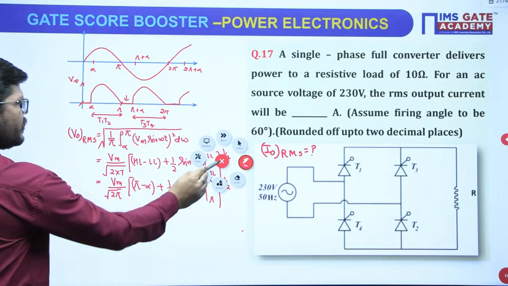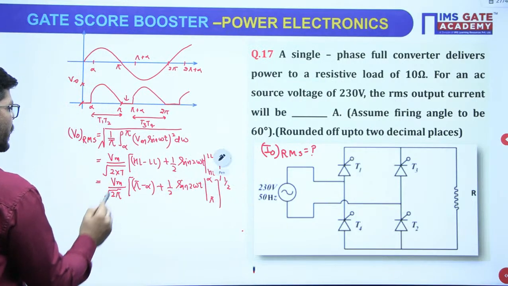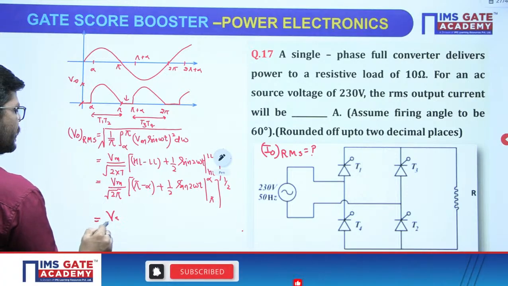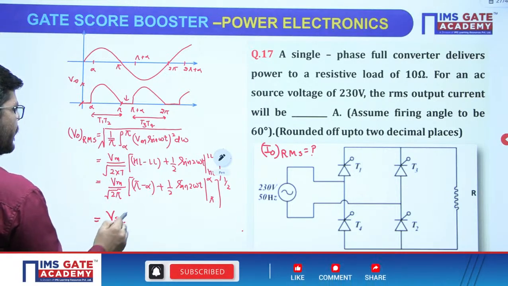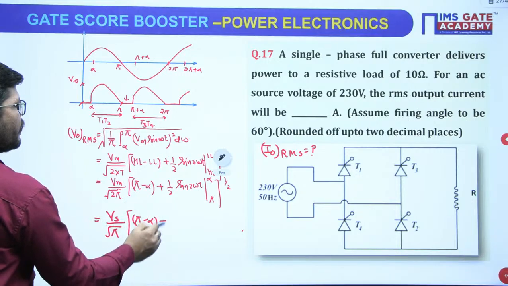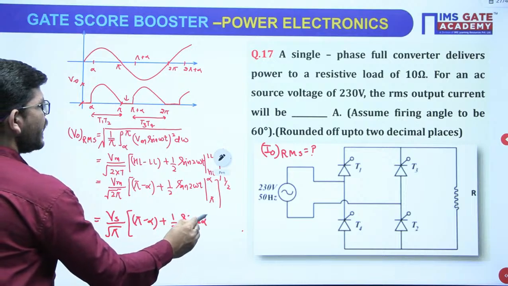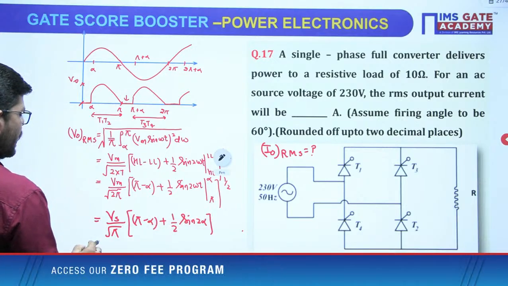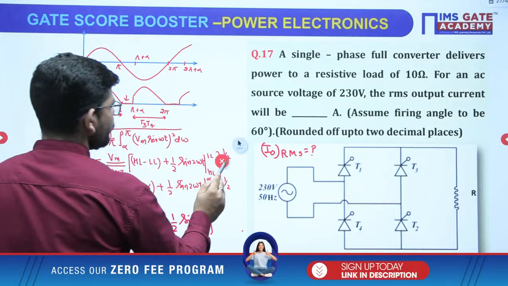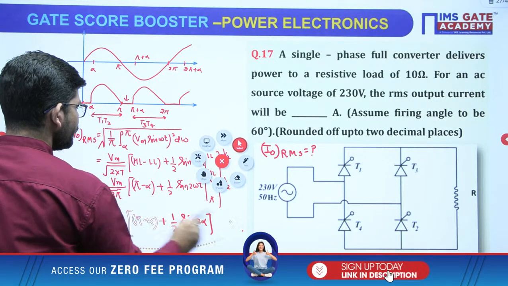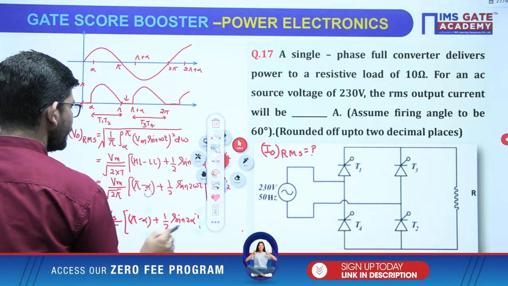Now after that just solve it. So what are you going to get? Vm by root 2 will be Vs, upon root pi, times pi minus alpha, and from here you will get 1 upon 2 sine 2 alpha, right? Now how much is Vs? Just put in all the values and see what you get.